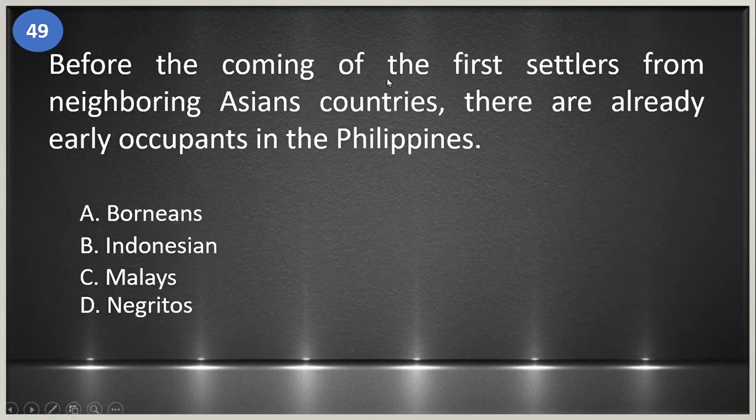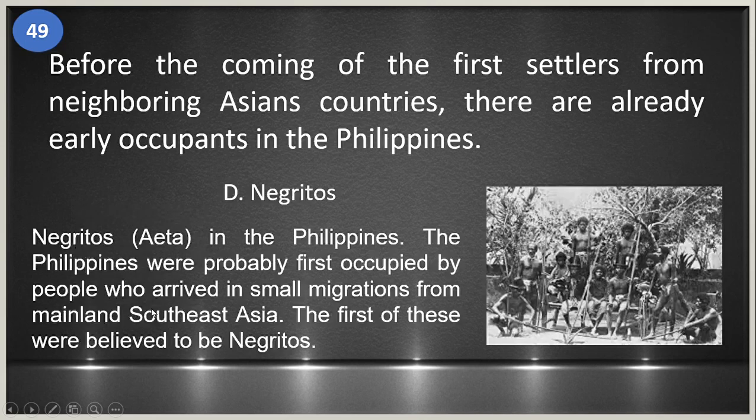49. Before the coming of the first settlers from neighboring Asian countries, there were already early occupants in the Philippines. So who are they? Is it A, Borneans, B, Indonesian, C, Malays, and D, Negritos? Okay, ang sagot ay letter D, it's Negritos. So Negritos, Aeta in the Philippines. The Philippines were probably first occupied by people who arrived in small migrations from mainland Southeast Asia. The first of these were believed to be Negritos.